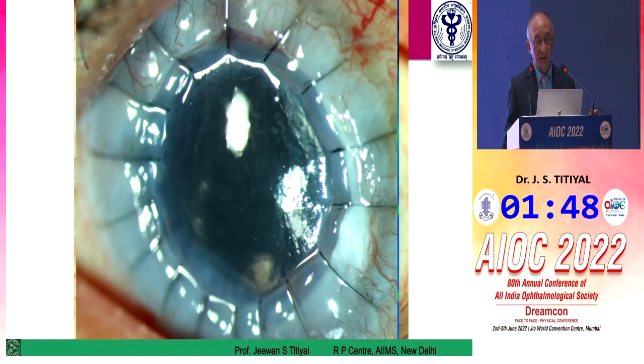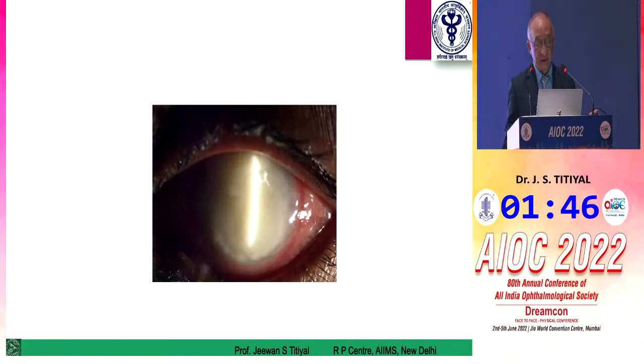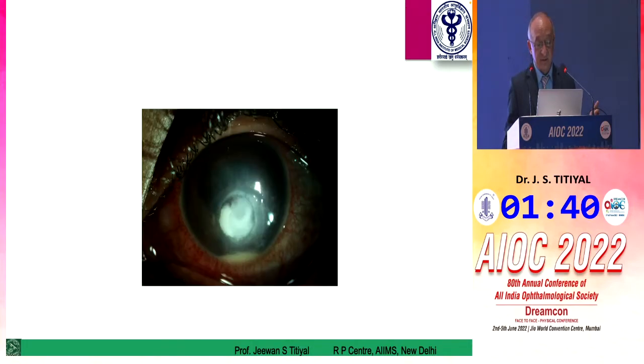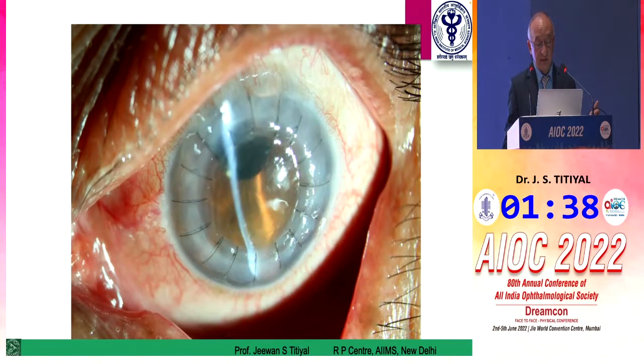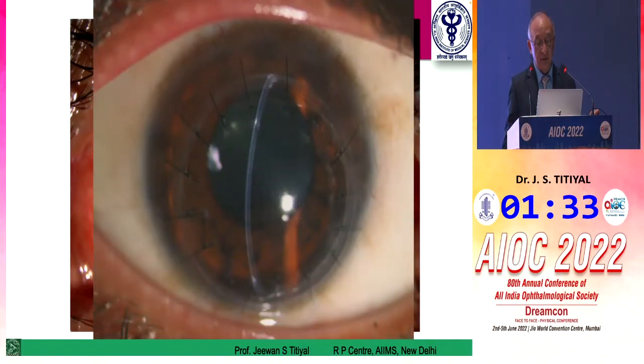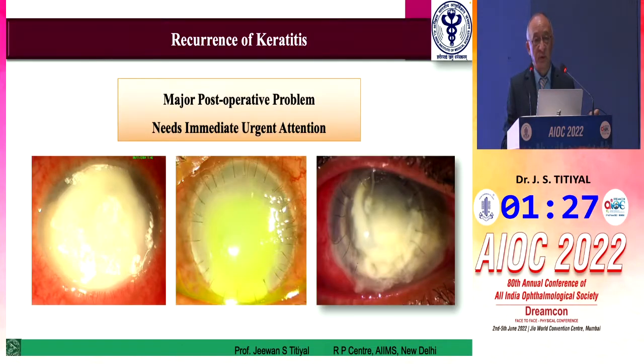Epithelial healing may be a problem that should be safeguarded every time. This patient is definitely going to have a very poor outcome. See the large ulcer, and this is what happens. This is a small, non-healing ulcer; do early surgery and you achieve a good graft. So all these photographs which I have presented here are to show that the timing is very, very critical and the assessment of the patient has to be done appropriately.